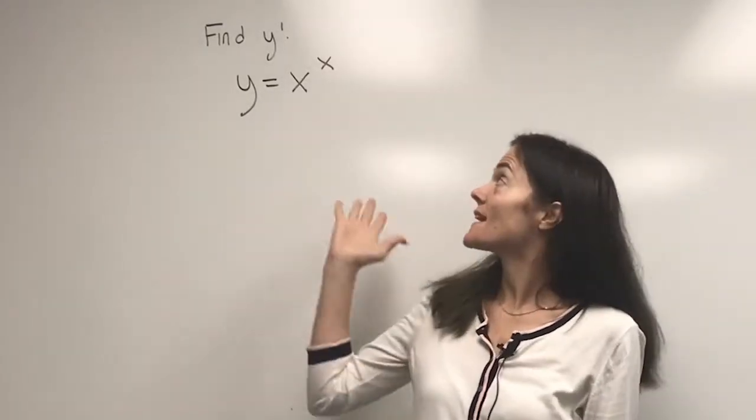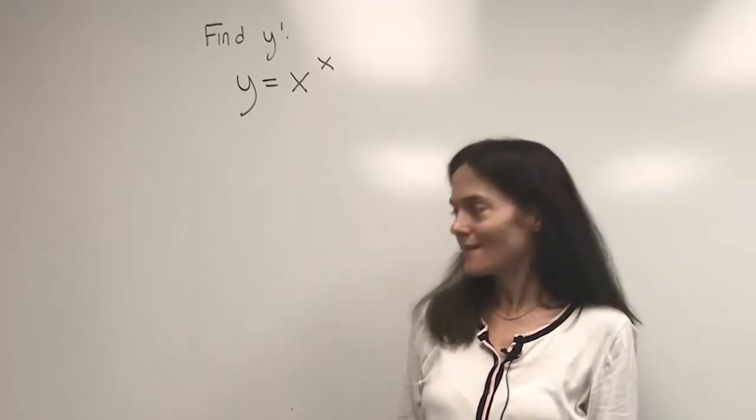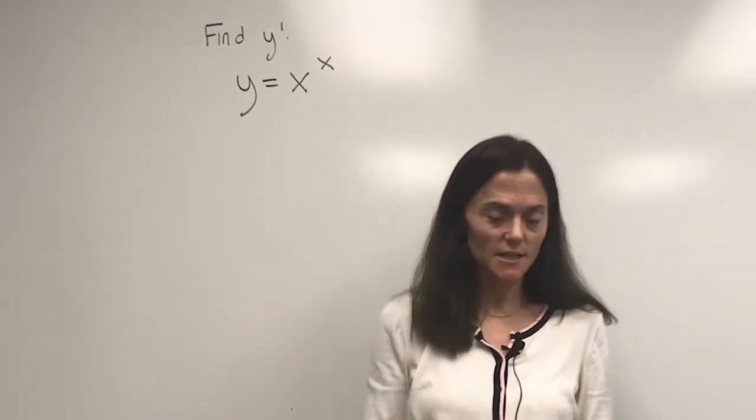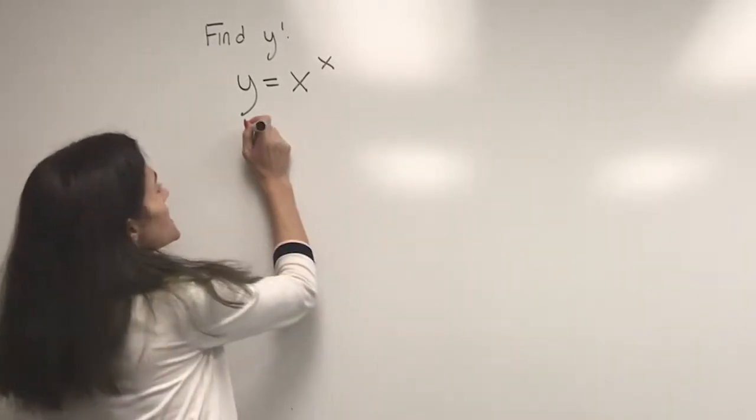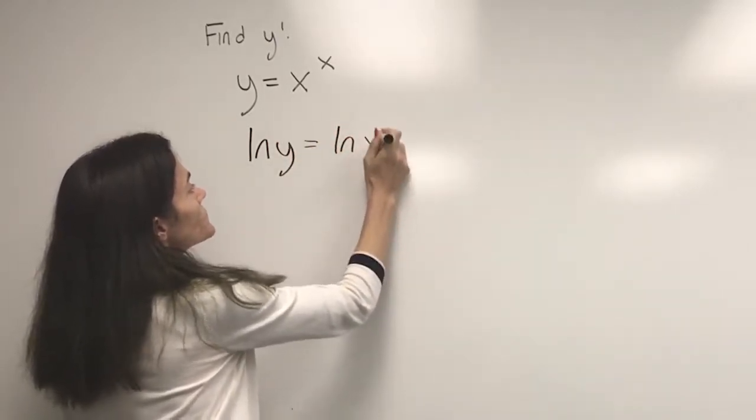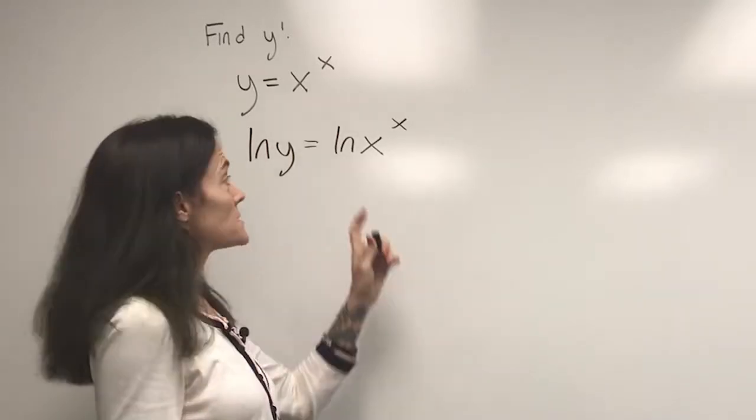We'd like to find the derivative, and this is the function x to the x. Okay, this very much lends itself to logarithmic differentiation. So when we begin, we take the natural log of each side, and then we use properties of logs to simplify.